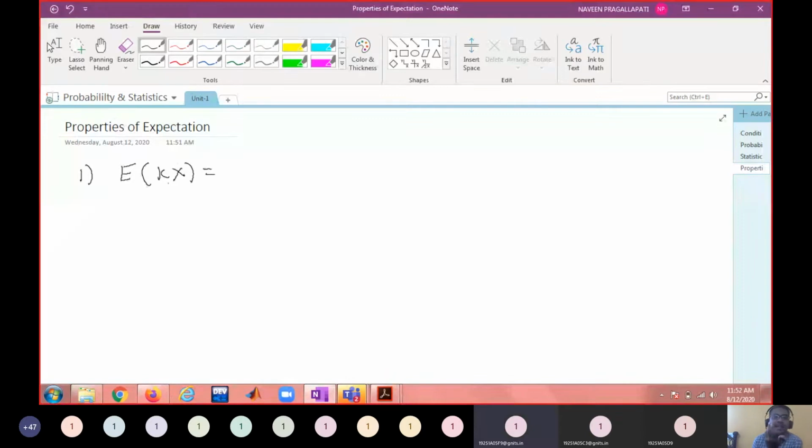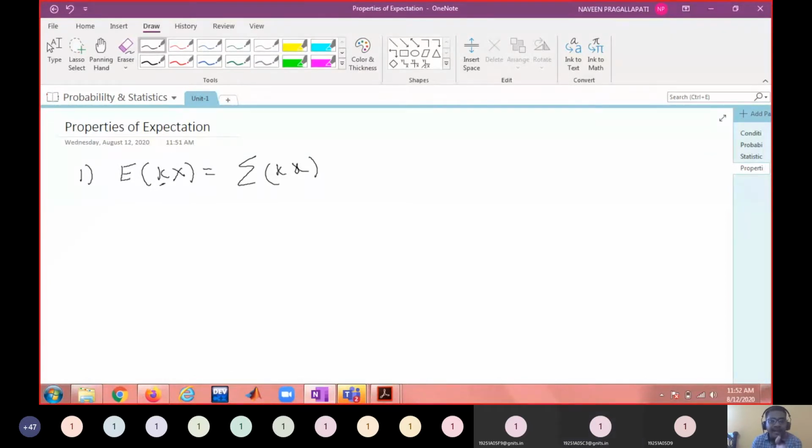When x is a random variable, k into x is also random, where k is a scalar, a constant. How do we define this? Sigma of k into the value of the random variable, which is x, into the probability mass function of the random variable.